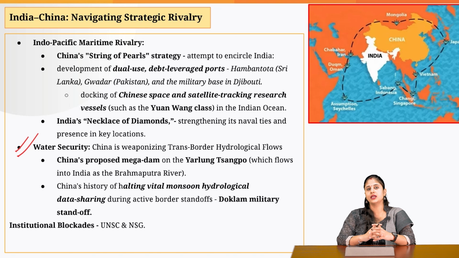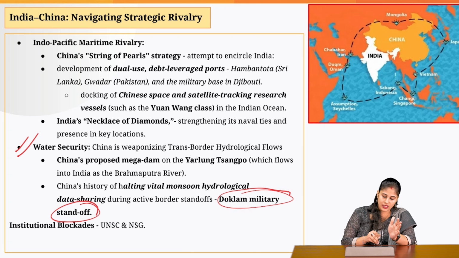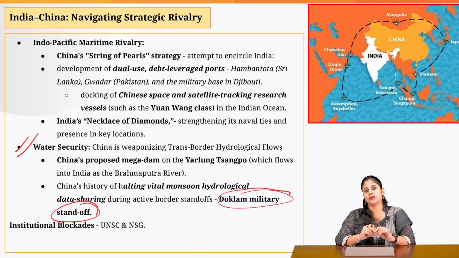Now, another problematic area is water security. Why is it problematic? Because, as I told you earlier, China used to share the hydrological data with respect to Brahmaputra with India. But after the Doklam standoff, it stopped sharing this particular data. And this creates a problem for India.